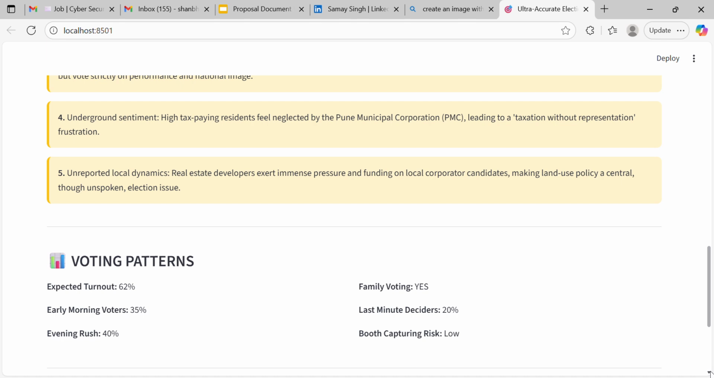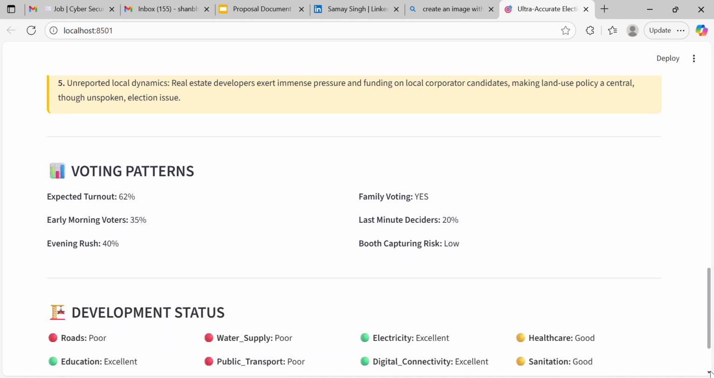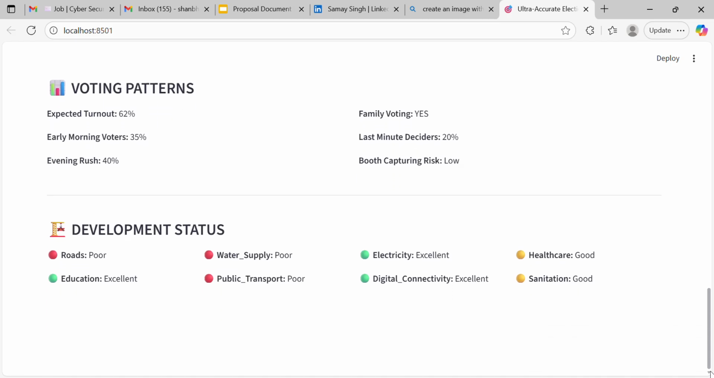Then voting patterns expected: turnout 62%, early morning water has to be given, each and everything has to be given. Development status: roads, water supply, electricity, digital connectivity, healthcare, then sanitation, education.